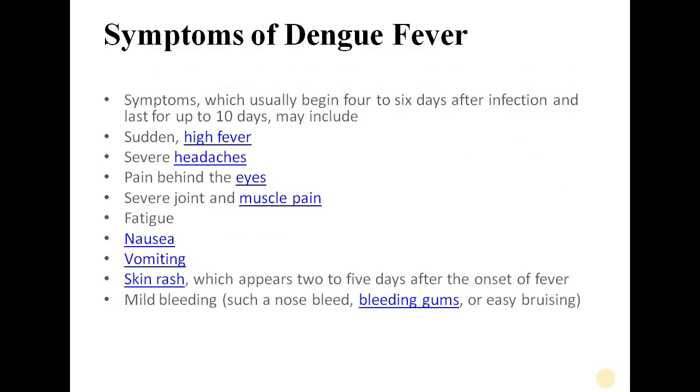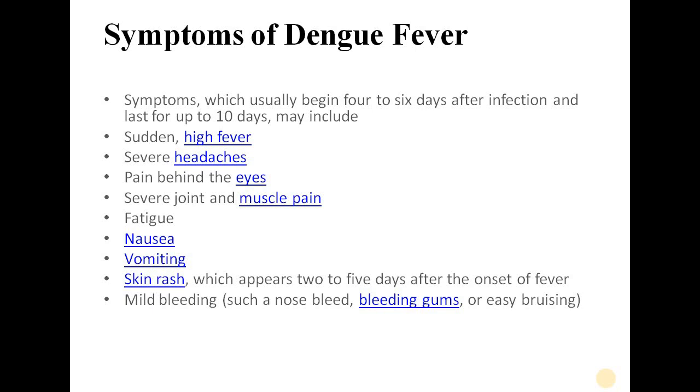Now what are the signs and symptoms of dengue fever? The signs and symptoms begin 4 to 6 days after infection and last up to 10 days. The first sign is high-grade fever. The patient will get sudden high fever, severe headache, pain behind the eyes, and severe joint pain. The patient will get muscle pain. The patient has fatigue, nausea, vomiting, so GI disturbances. Also the patient will get a skin rash.